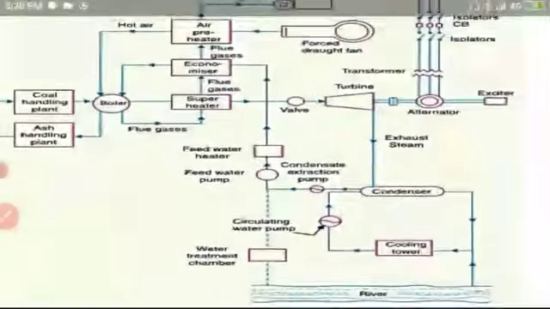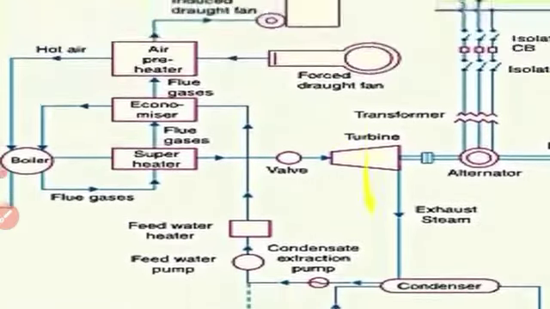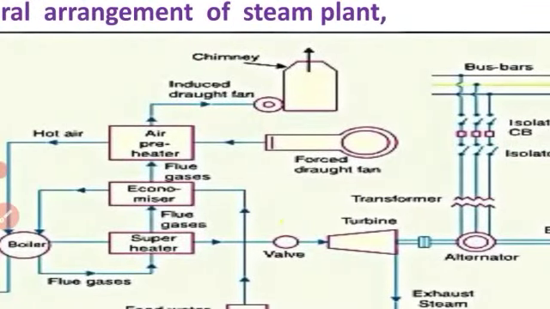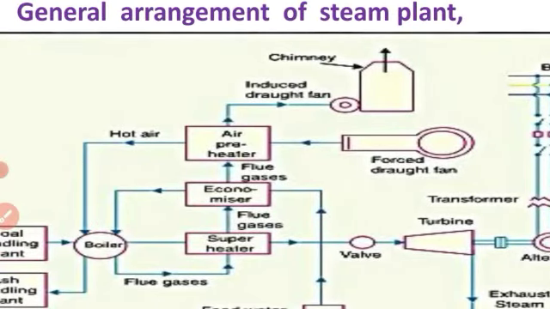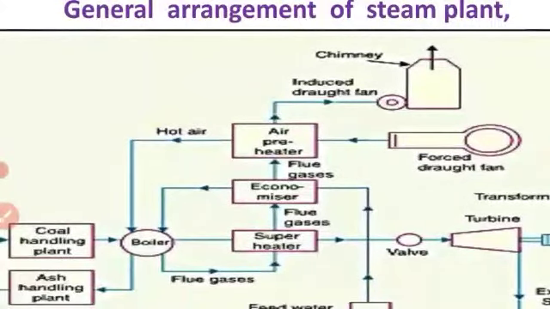Okay, this is the complete explanation. I hope I have explained each and everything. Anything else? Nothing. Okay. Here, the induced draft fan and forced draft fan are nothing but fans taking the air, forced air, passing it through the air preheaters, and then it becomes hot air. It is given to the boiler for combustion of coal.